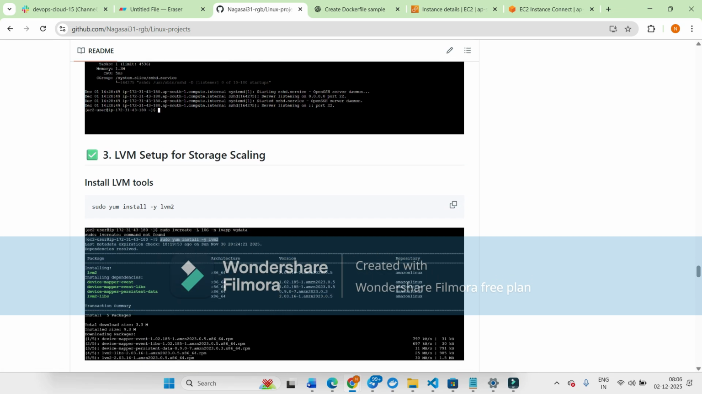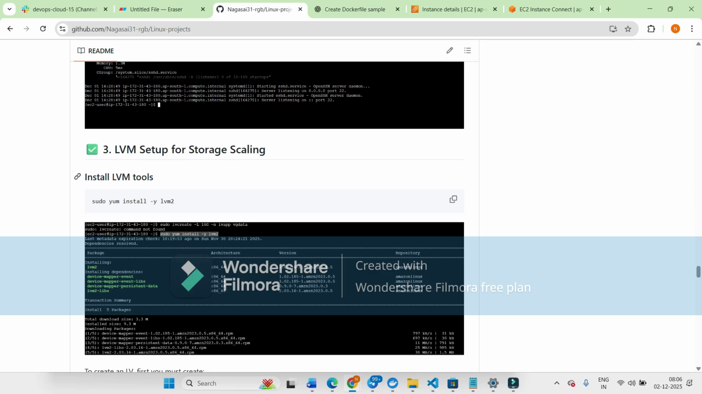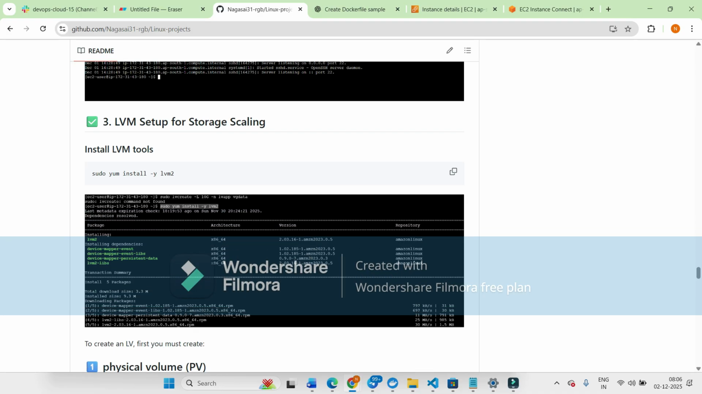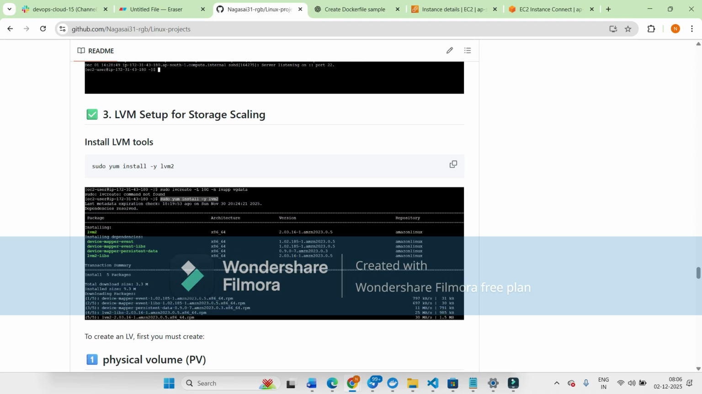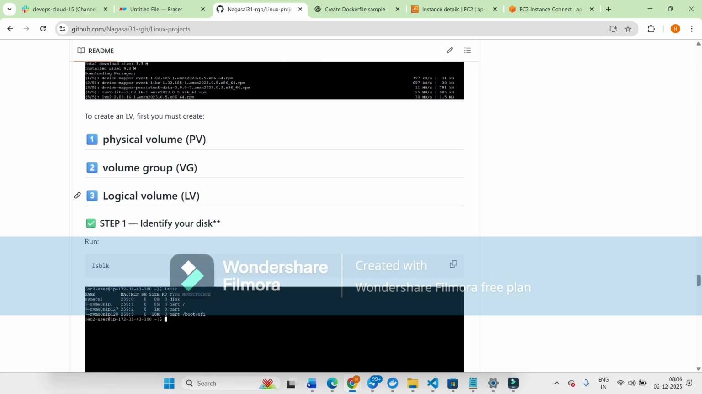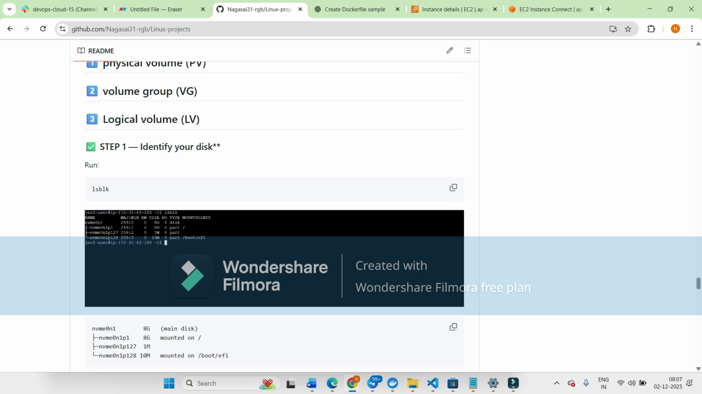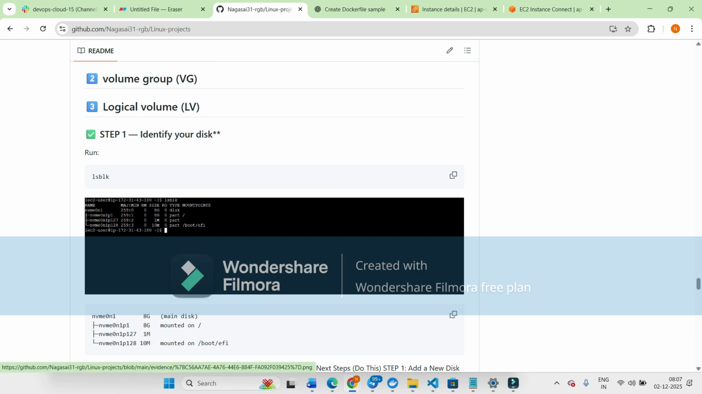Then we can go to the next command, the Logical Volume Manager. For that, we can install the logical volume manager with sudo yum install -y lvm2 tools. Then we have to create a logical volume. We must create the physical volume, the volume group, and the logical volume. First, we have to identify the disk and how much space it has. For that, we can use the lsblk command.